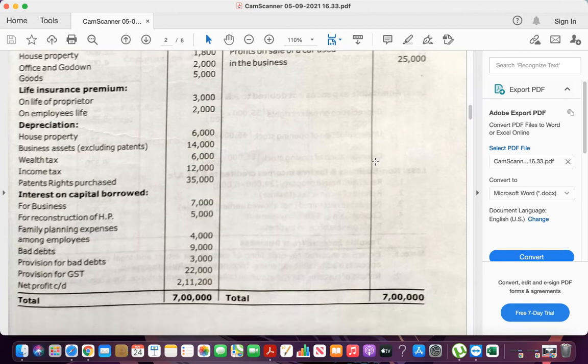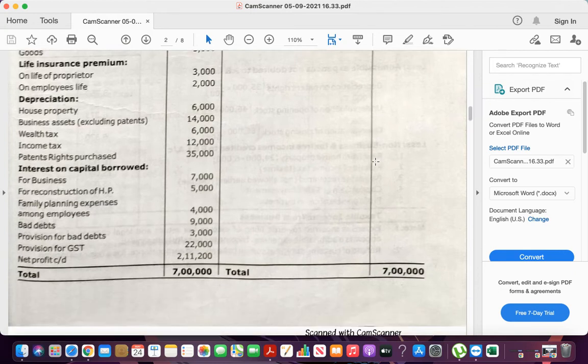Next, family planning expenses among employees 4,000.